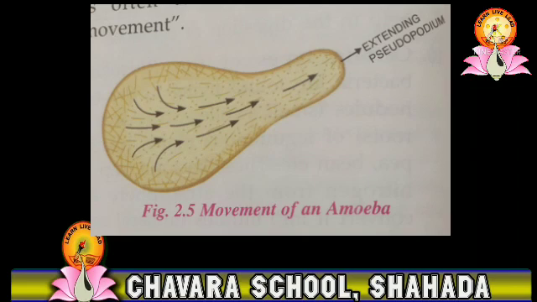Many pseudopodia may be seen projecting out from the body of an amoeba at a time, but only one of them extends longer than the others towards the direction it wants to move in. So here is the diagram which shows you how the movement of amoeba by extending its pseudopodium takes place.